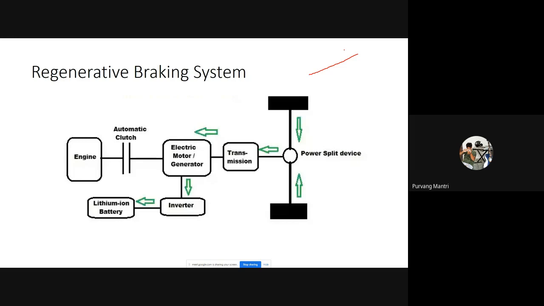So to handle this, we have to implement our regular brake system within our electric vehicle, so that it doesn't have to rely 100% on regenerative braking, because regenerative braking is not efficient and it cannot stop the vehicle quickly. And that's why we have a regular hydraulic braking system also within our electric vehicles.